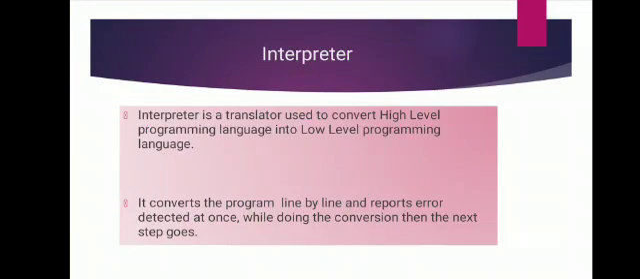Next is interpreter. Now two types of translator are used in high level language. First is interpreter, second is compiler. Let's talk about interpreter first. Interpreter is a translator used to convert high-level programming language to low-level programming language. It converts the program one step at a time and reports error detected at once. While doing the conversion, then the next step goes.